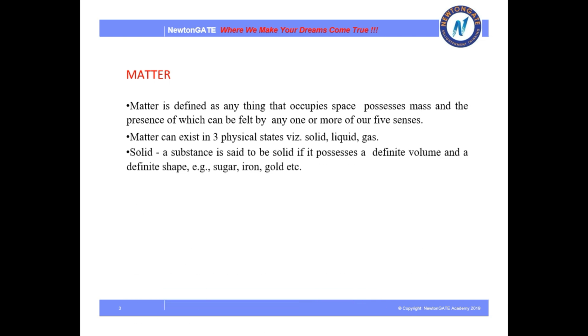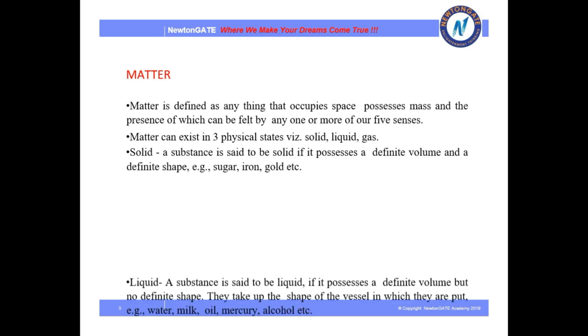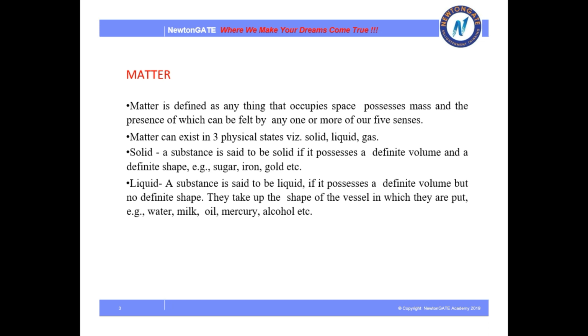So we can basically classify matter into three parts, that is solid, liquid and gas. Solid is a substance which possesses a definite volume and definite shape, such as sugar, iron, gold, copper, etc.